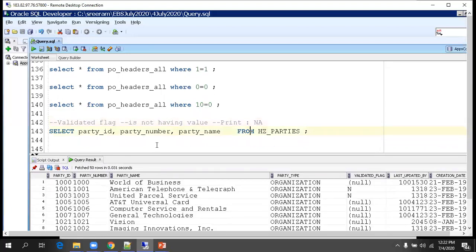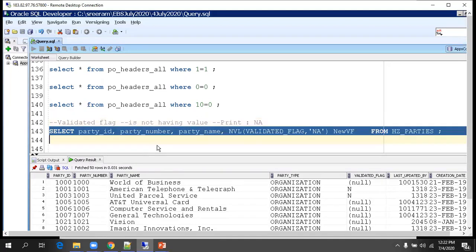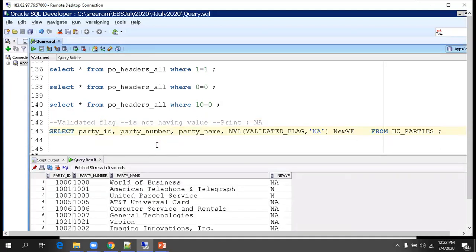What I can do is prefer NVL here. NVL of validated flag. So wherever the value is null, I want to print NA. I'll call the column NVF. Clear? Now just see. I could see NA in world of business.